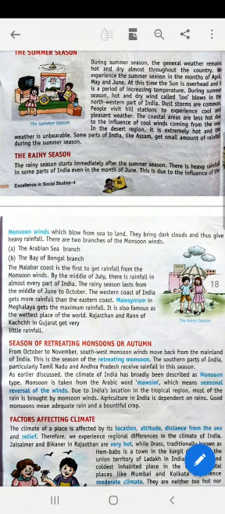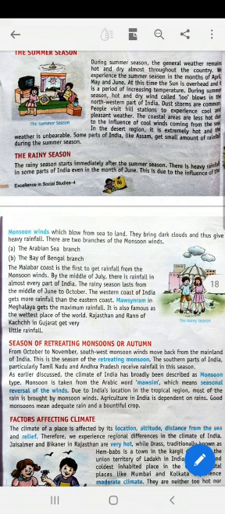This is due to the influence of the monsoon winds, which blow from sea to land. They bring dark clouds and thus give heavy rainfall. There are two branches of monsoon winds, the Arabian Sea branch and the Bay of Bengal branch. The Malabar coast is the first to get rainfall from the monsoon winds. By the middle of June, there is rainfall in almost every part of India. The rainy season lasts from the middle of June to October.